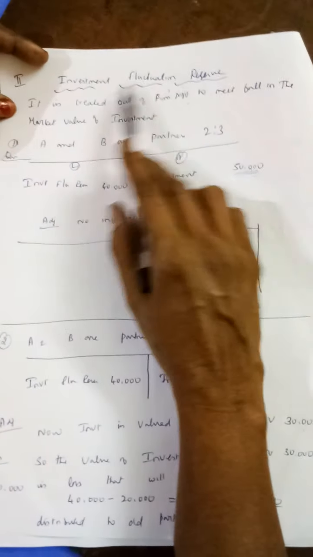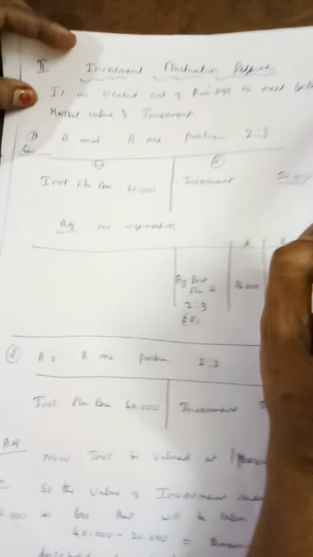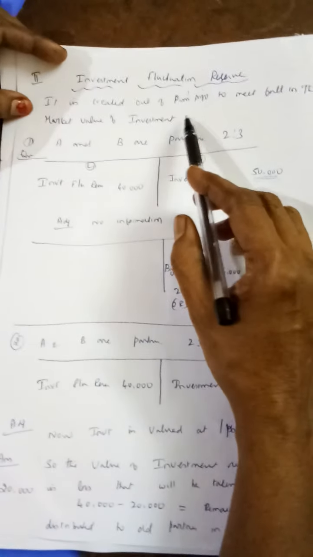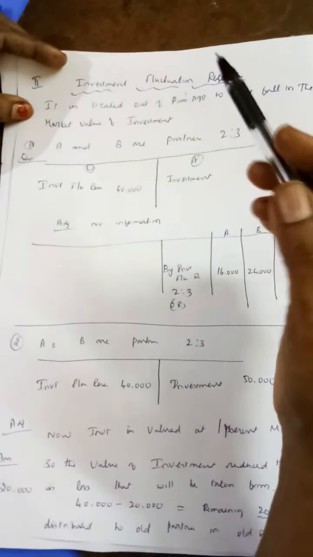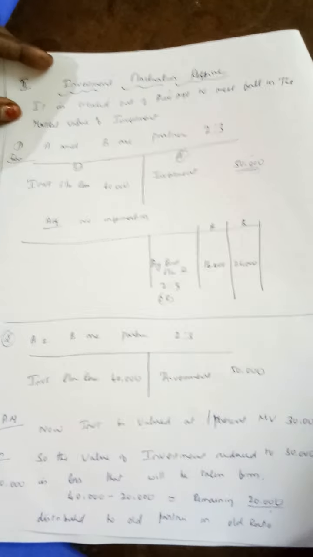Next is investment fluctuation reserve. This is also created out of profit to meet a fall in the value of investment. Let us assume when you buy the investment, first you are buying at one rate. After some time, the rate will be reduced. The market value of investment can be reduced. So in this case, what will you do?